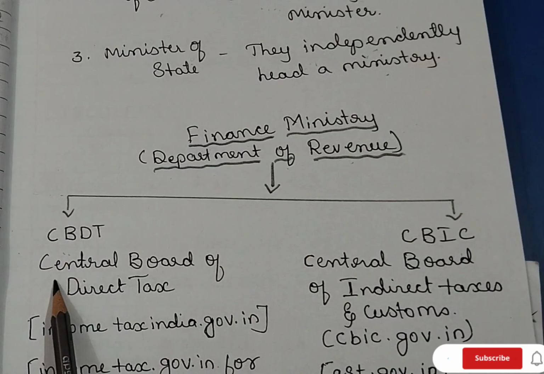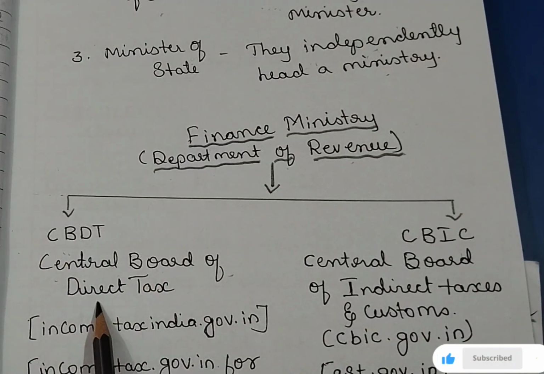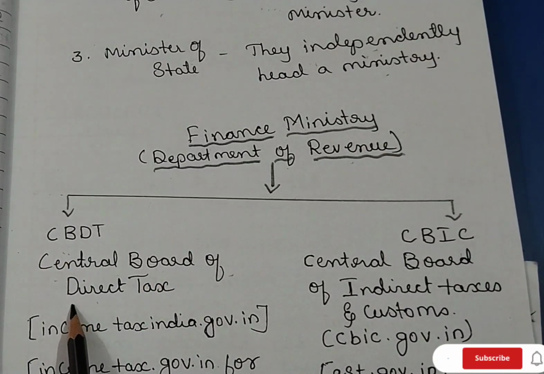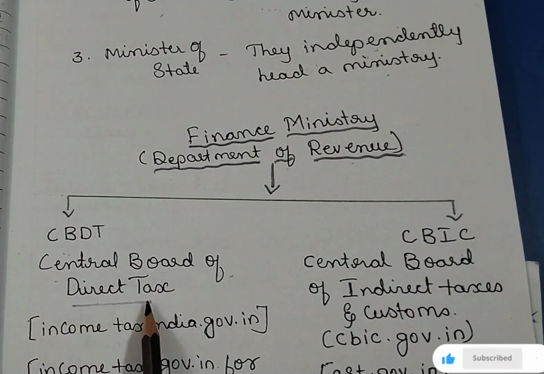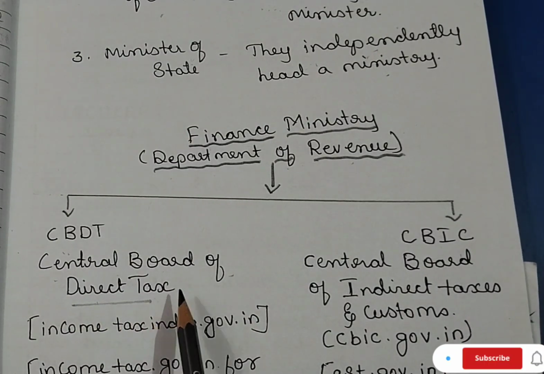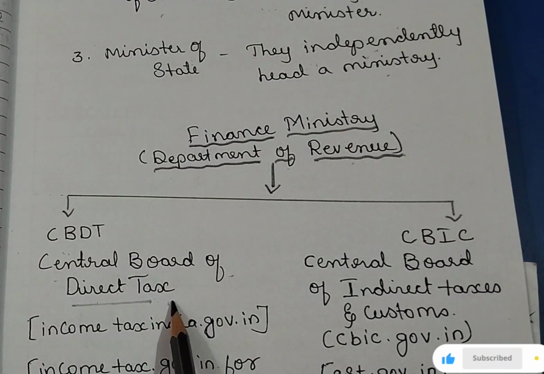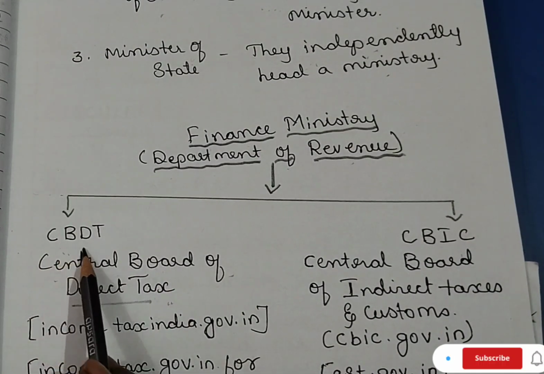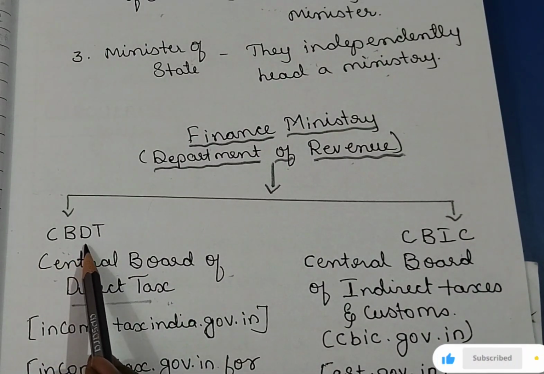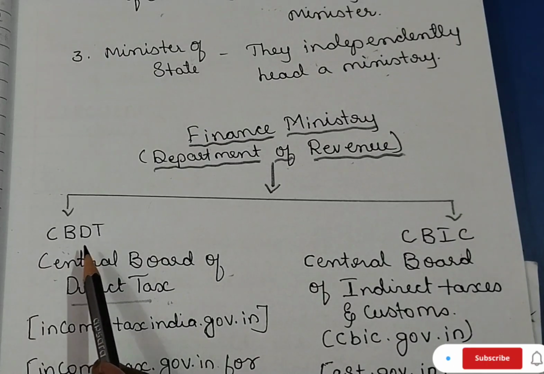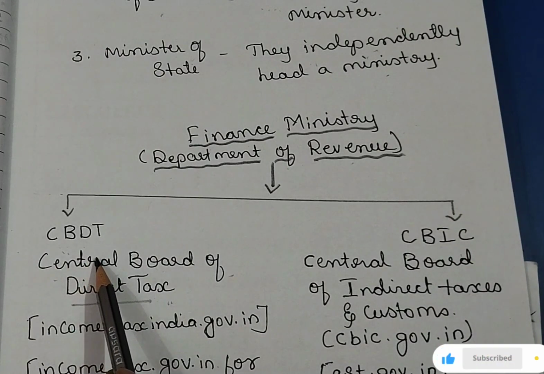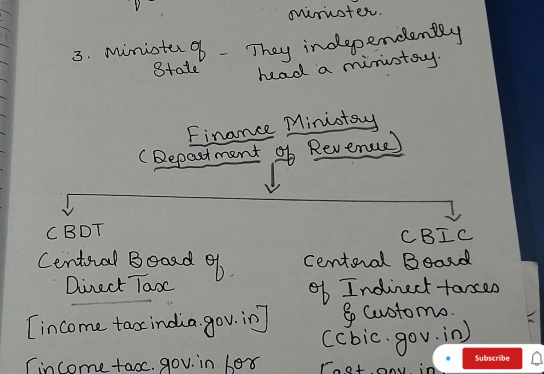CBDT is the Central Board of Direct Taxes. The name itself says all the amendments, notifications, issues or laws related to direct tax will be made by the CBDT. If you have seen any notification related to changes in the tax provisions, the CBDT name will be mentioned below.